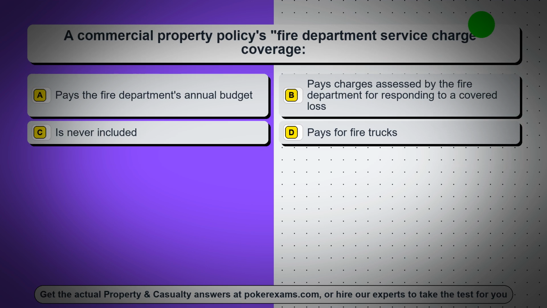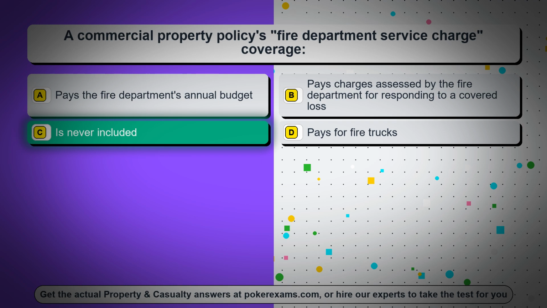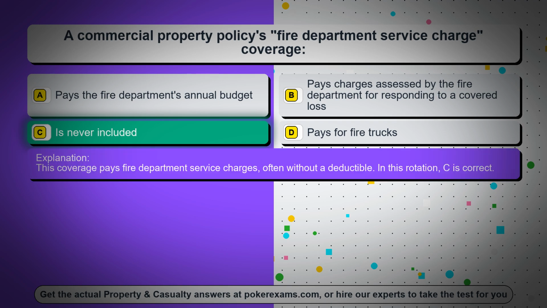Question 20. A commercial property policy's fire department service charge coverage. Option A, pays the fire department's annual budget. Option B, pays charges assessed by the fire department for responding to a covered loss. Option C, is never included. Option D, pays for fire trucks. The correct answer is option C, is never included. This coverage pays fire department service charges, often without a deductible. In this rotation, C is correct.